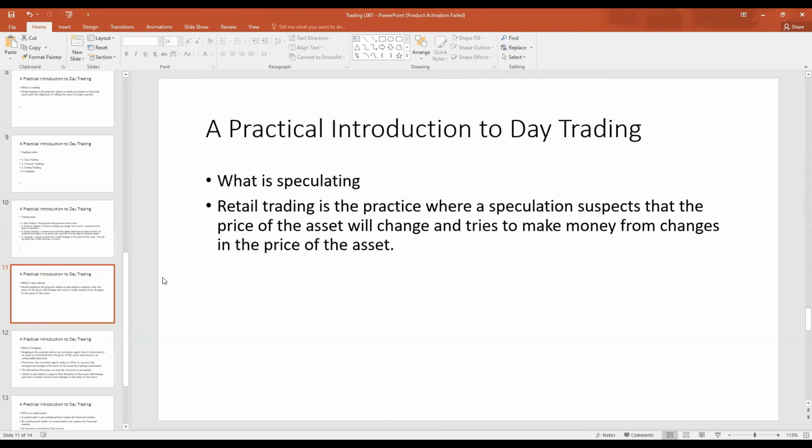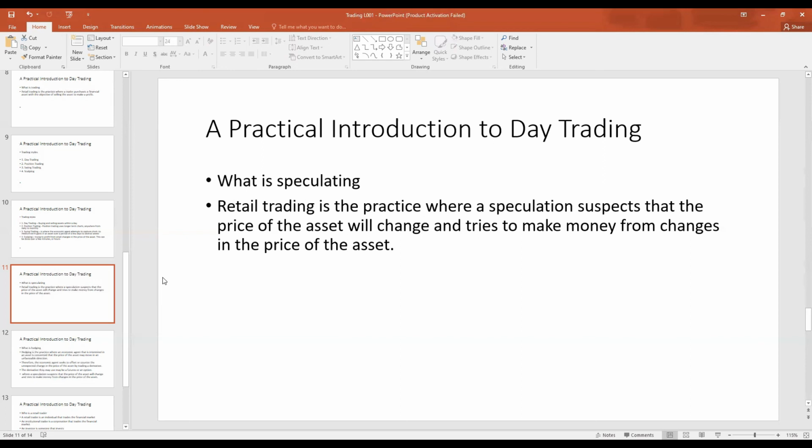So speculating refers to a practice where an economic agent buys and sells an asset to make a profit from a change in the price of an asset, but they are not interested in the asset. It is in contrast to a thing called hedging. So with hedging, an economic agent is interested in an asset. However, they try to offset the adverse movements and changes in the price of an asset by trading a derivative.